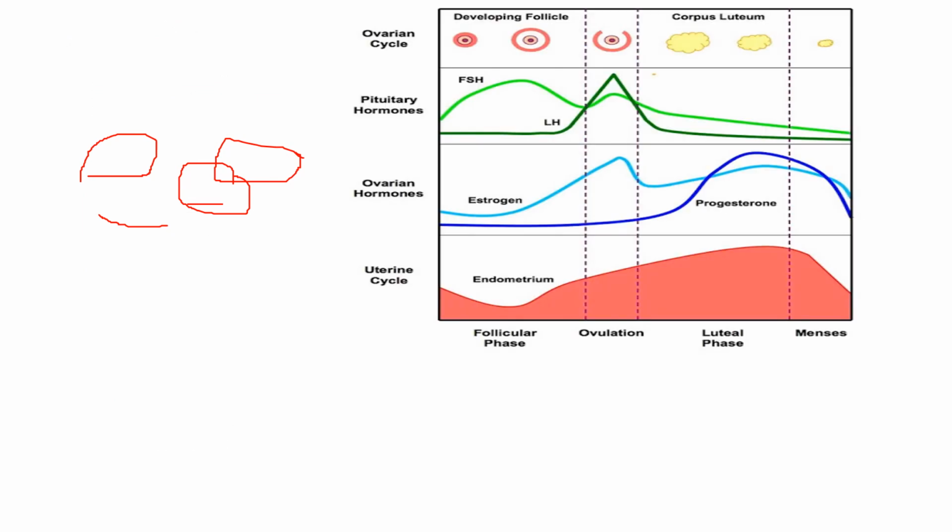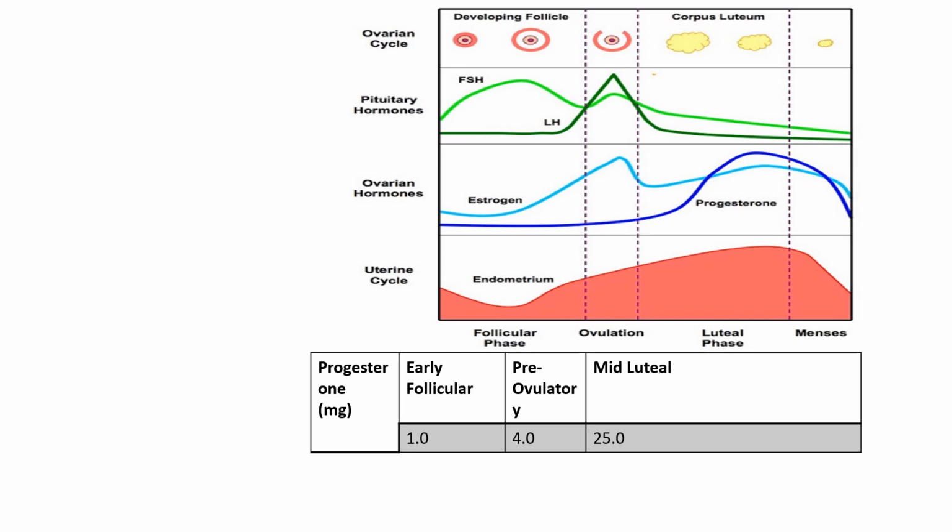Now if we look at the level of progesterone at different phases of the menstrual cycle, when the corpus luteum is formed, the progesterone concentration rises at the post-ovulatory phase, that is, the luteal phase. When LH binds with the LH receptor at the thecal cell, progesterone secretion is increased due to activation of adenyl cyclase and so on.